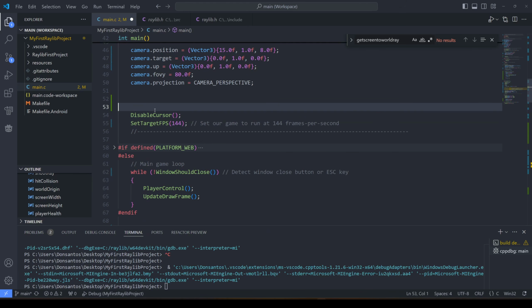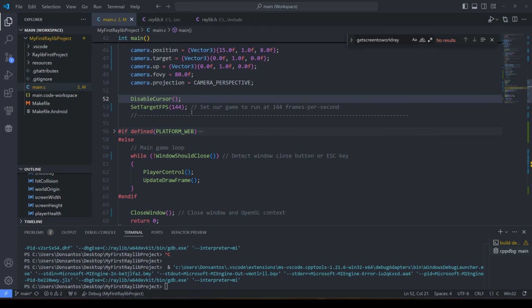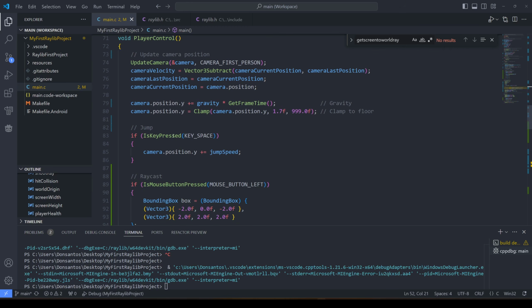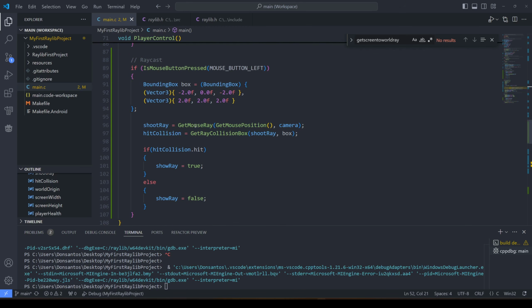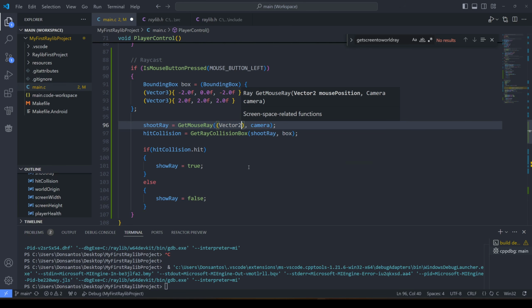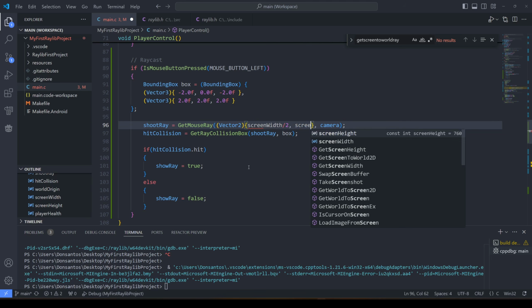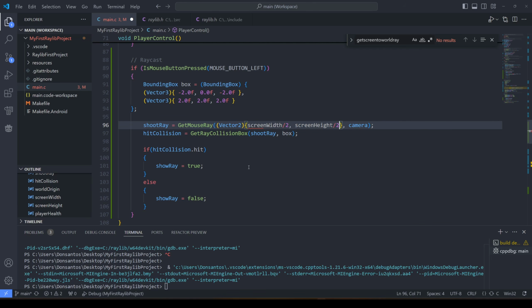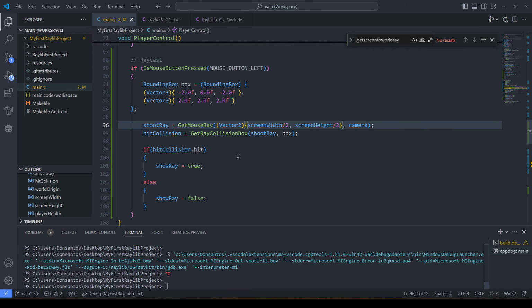I want the cursor to be disabled, right? I don't want to see the cursor. So I can't use the cursor when we're raycasting here. We can't use get mouse position because that doesn't make any sense. We need to raycast from the center of the screen. This is a vector too. So if we go, this struct always gives me problems. Vector 2, and then we'll do the brackets. Screen width divided by 2. Screen height divided by 2. Will that work?